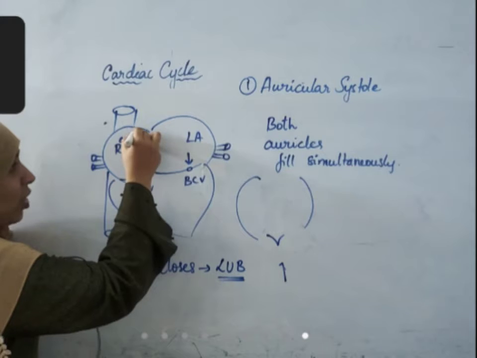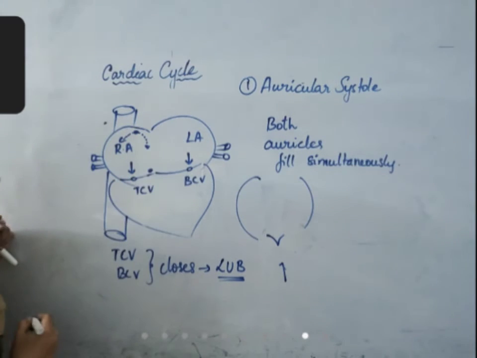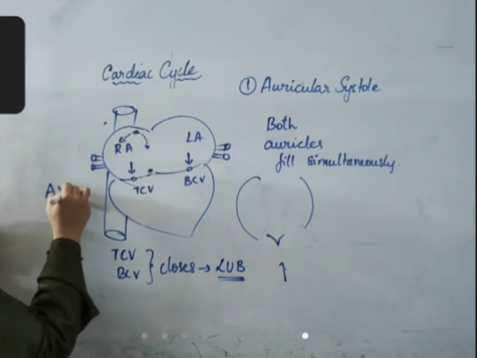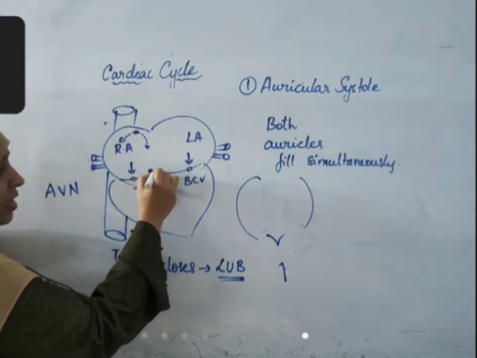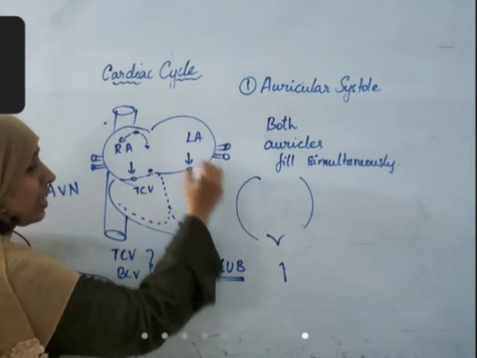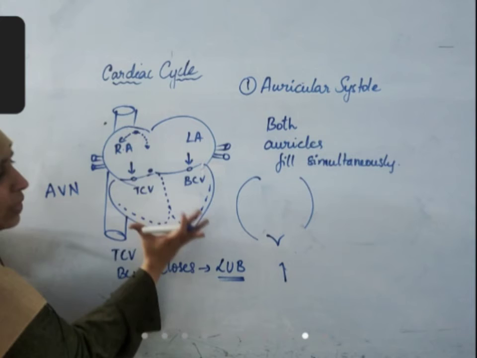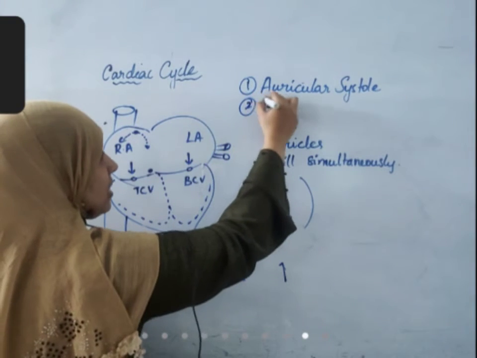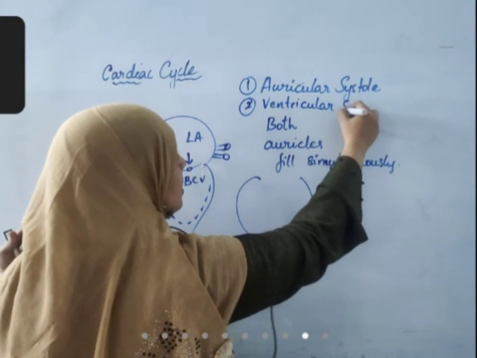Now, the sino-auricular node already started the nerve impulse. It reaches the second nodal tissue, which is called the auriculoventricular node. When it receives the nerve impulse, immediately it conducts into the bundle of His and Purkinje fibers. What will happen? All ventricles will contract at once. This is the second phase, that is ventricular systole.